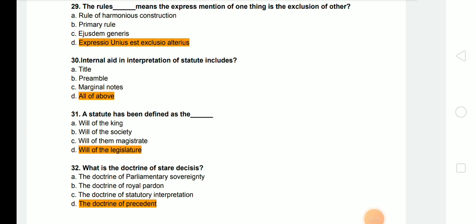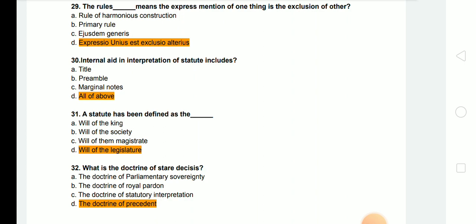Next question is, internal aid in interpretation of a statute includes? Answer is all of the above. So in internal aid there will be included the title, preamble, marginal notes, provisions, proviso and explanations. All these will be internal aids.